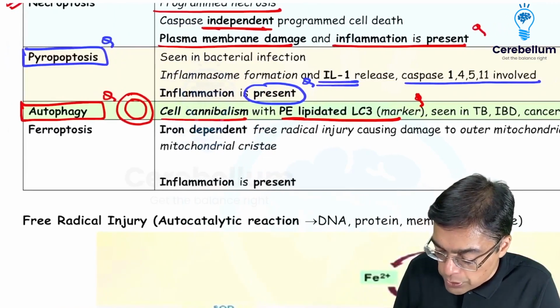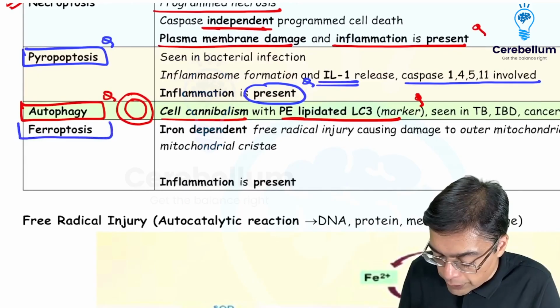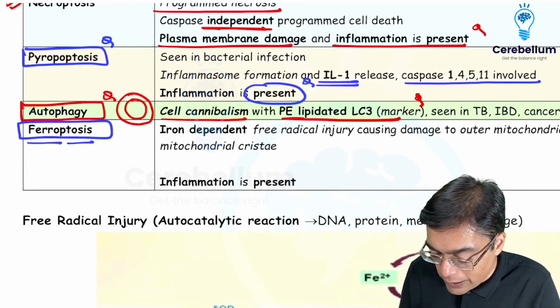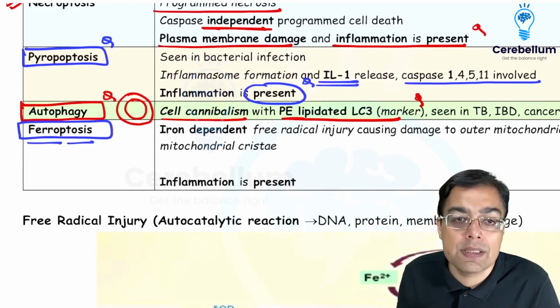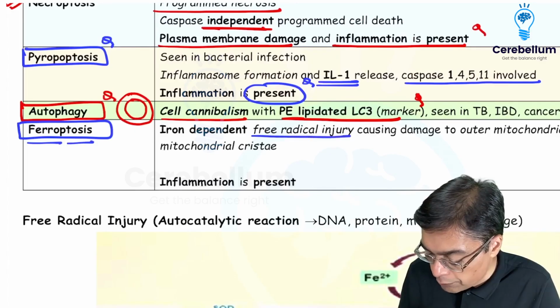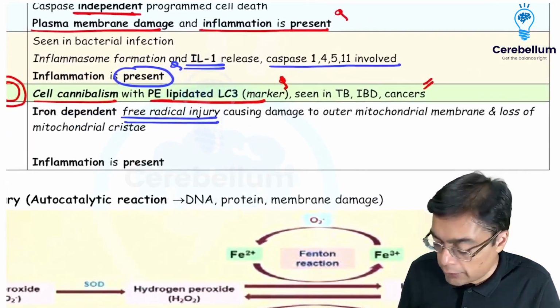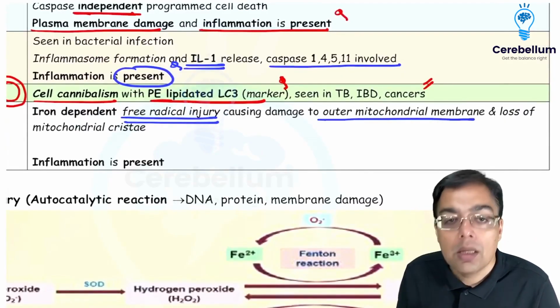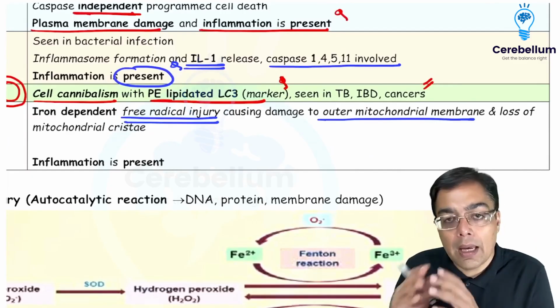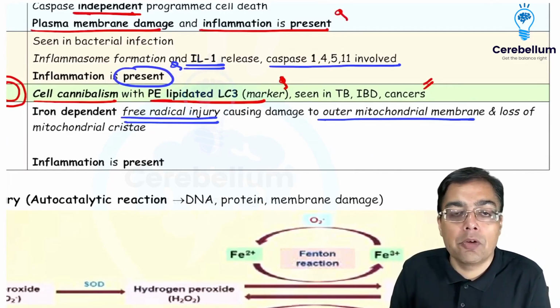Talking then about ferroptosis, which was again a question asked in the exam 2022 INICET, in which you are going to be having the presence of an iron dependent cell death. And why is that important? Because iron is responsible for the formation of free radicals. Now, more commonly, this is responsible for causing a damage at the level of the mitochondria, especially the outer mitochondrial membrane, and there is going to be a damage at the level of the mitochondrial cristae.